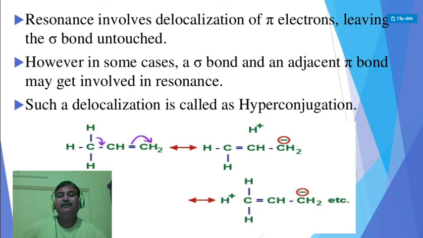That's why it is called a combination of inductive as well as resonance effect, and the overall structure shows delocalization of sigma electrons as well as the pi electron system. This is the combination of the inductive effect and the resonance effect. The overall effect is called the hyperconjugation effect. So this is about the hyperconjugation effect.